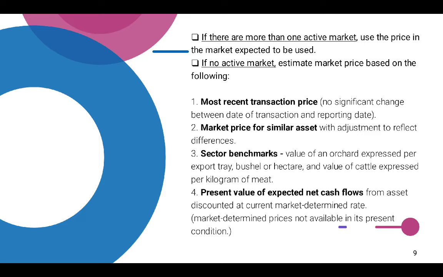If there is no active market, estimate the market price based on the following. Number 1. The most recent transaction price, provided that there is no significant change between the date of transaction and the reporting date. Number 2. The market price for a similar asset, with adjustment to reflect the differences. Number 3. Sector benchmark, which is a value of an orchard expressed per export tray, bushel, or hectare, and value of cattle expressed per kilogram of meat. And number 4. The present value of expected net cash flows from assets discounted at a current market-determined rate, provided that market-determined prices are not available in its present condition.